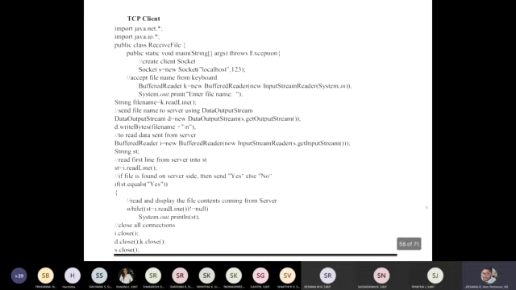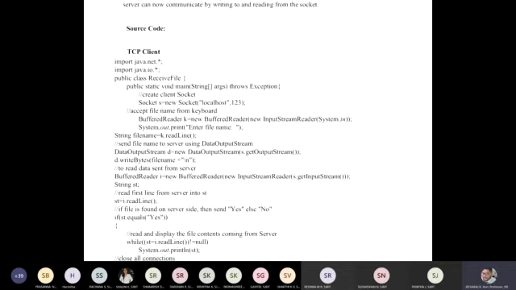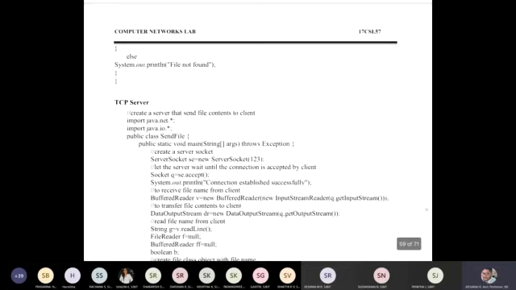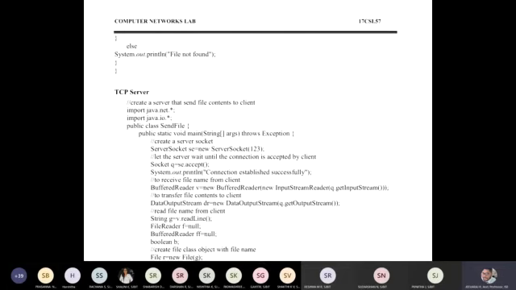Socket s is equal to new Socket(localhost, 123). I am connecting my connection to the server side. On the server side I am calling only one parameter, that is 123. I am receiving from the client, so I'm using only one parameter. This will be covered in your syllabus, that is in your SEN.